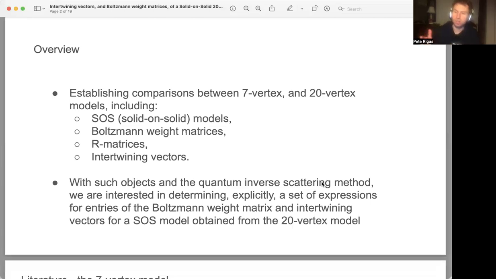And by and large, a lot of the perspective that I want to provide in this presentation from this upcoming project that I'm going to be having on the archive is that I'm pretty much discussing how one can establish some conclusions or observations about solid-on-solid models from vertex models.